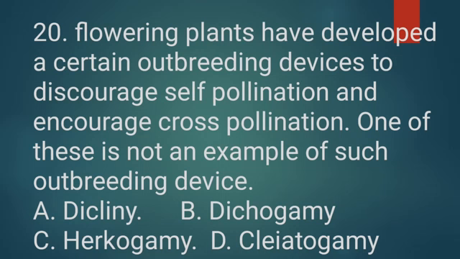See, they are asking about outbreeding devices, which discourage self-pollination and ensure cross-pollination. So out of four options, which is not an example of such an outbreeding device? Cleistogamy is not an example of that. So option D is the right answer.